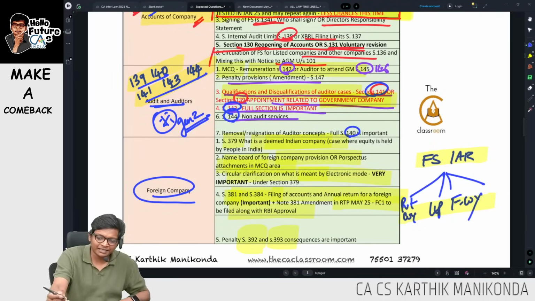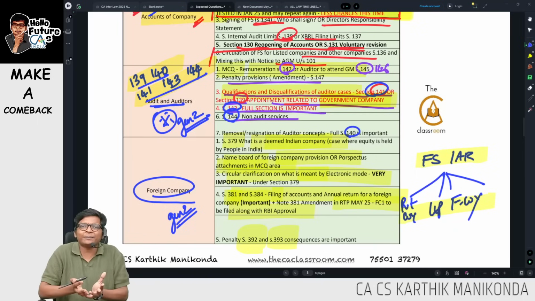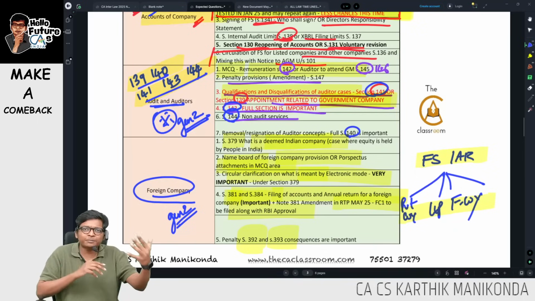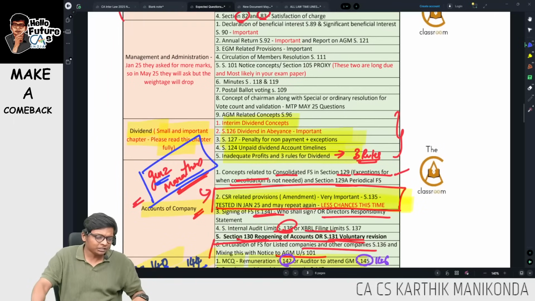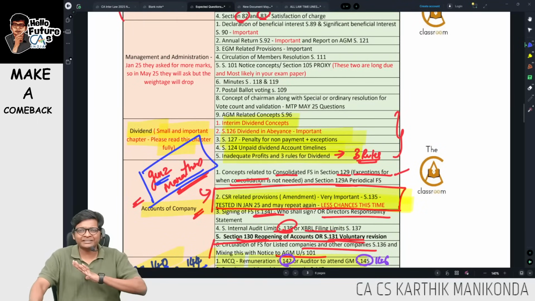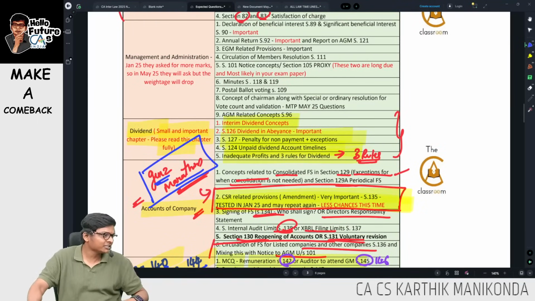I will still recommend again over here, guys, same foreign company in Gen Z. I will be spending only 10 minutes. Go watch that, because full chapter I would have covered over there, like points like expert, prospectus. Here I am doing only expected questions. Okay, last one thing is left in Companies Act. With that, Companies Act will be done. We can go to other laws.